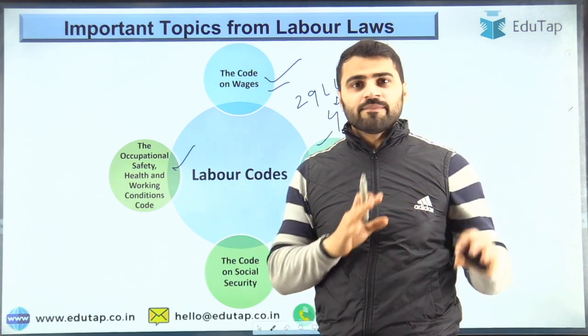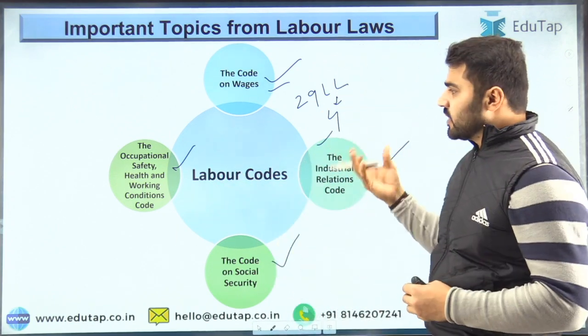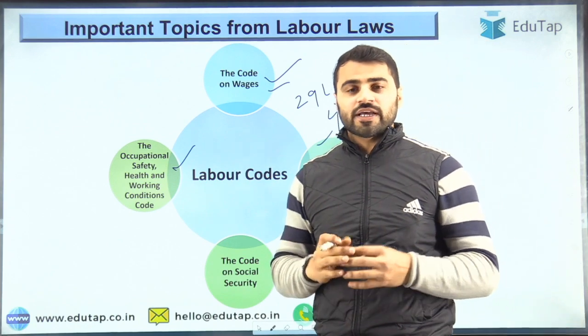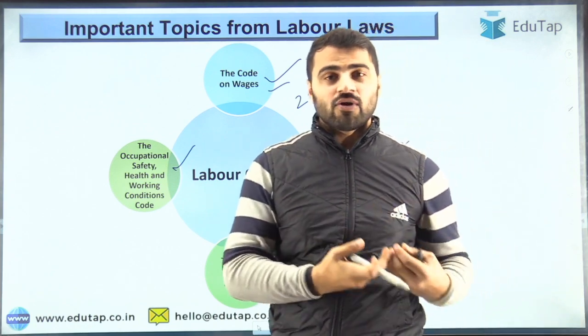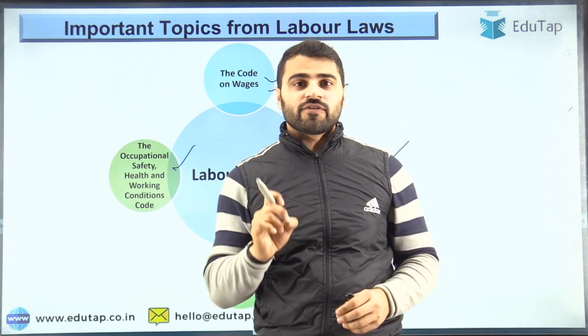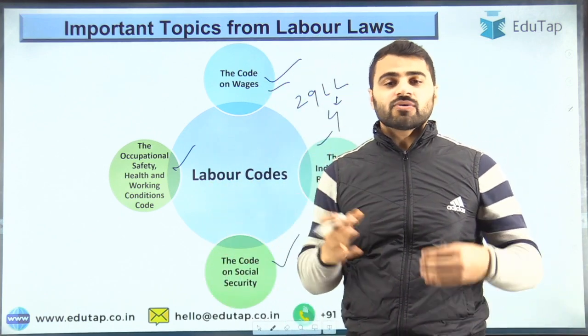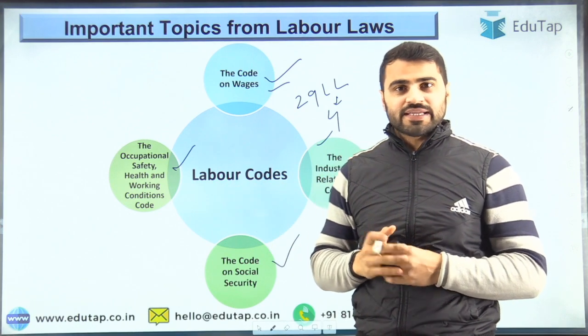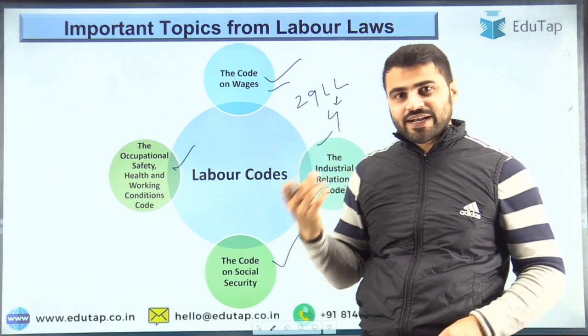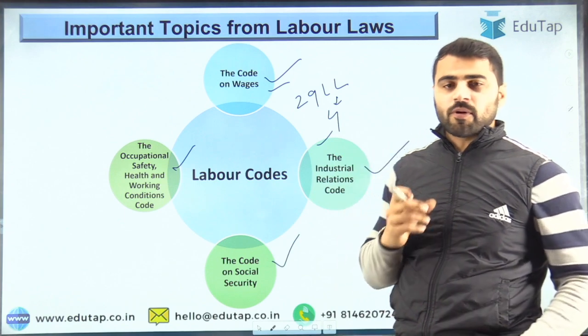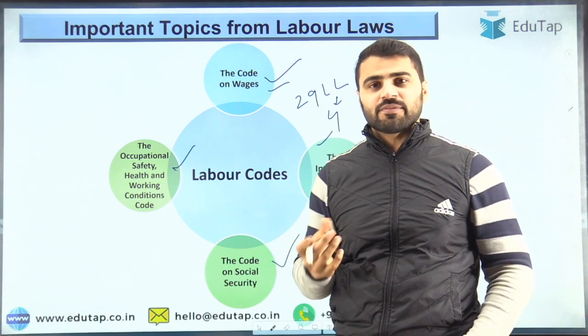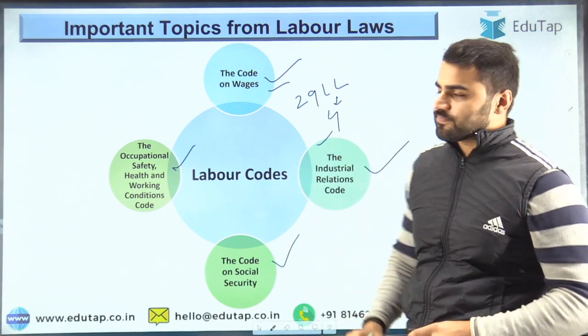So this is the importance of the 4 codes, and since no question has been asked yet, we cannot say whether a question will be there in future or not. It all depends on the notification. If these codes are notified, then there is a probability that questions will be there in the examination. But since these codes are not notified yet, the probability of questions being asked in the examination is quite less.